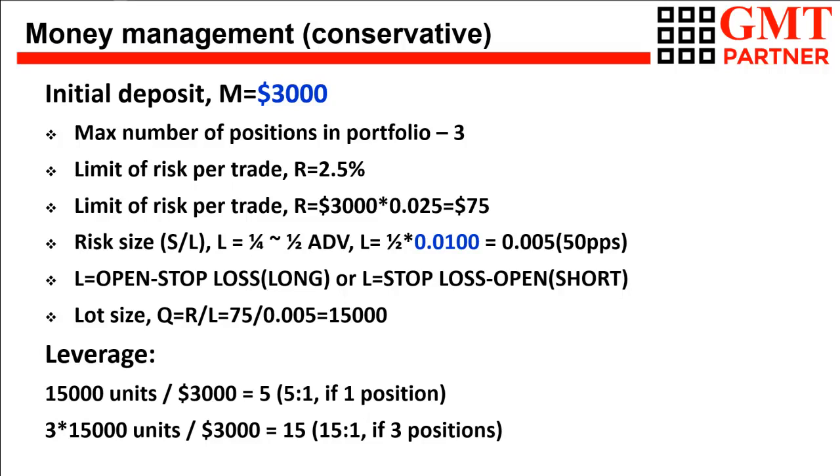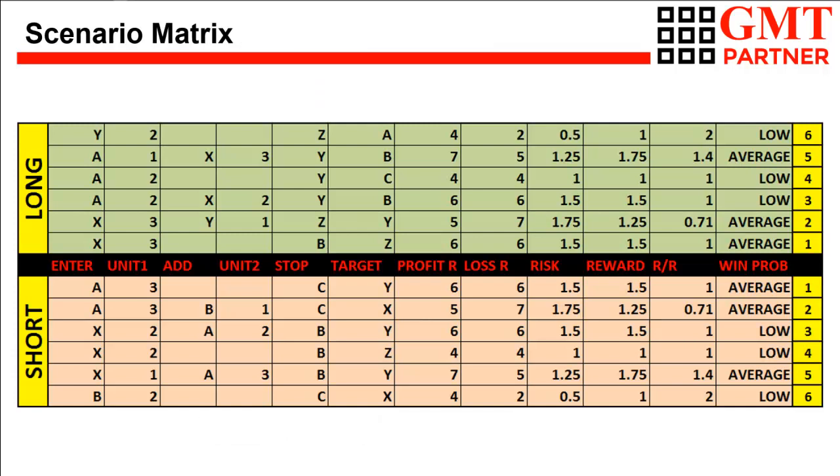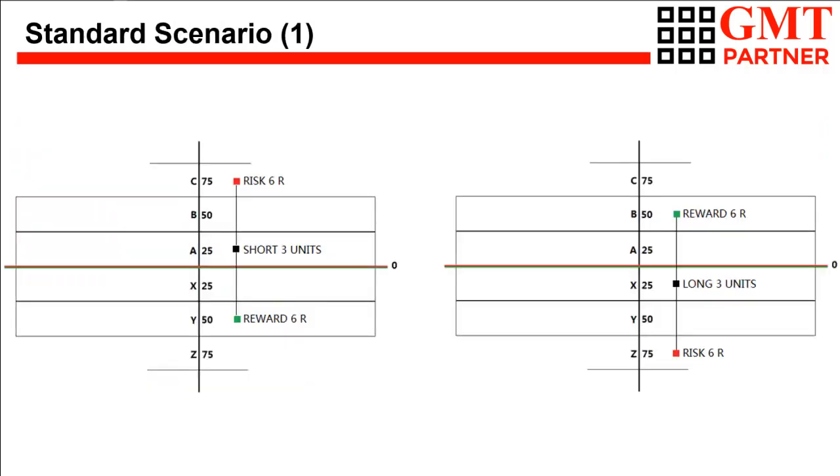Operating by the rules of the conservative money management method, the leverage used by the trader will not exceed 15 to 1. No doubt, you are all interested in the question of what percentage of profitable trades and what PL ratio this strategy has. It is quite difficult to give an unambiguous answer to this question when trading in the framework of the full version of the double-barrel gun trading strategy, since the size of an open position depends on the zone where the initial signal to open a position was formed.